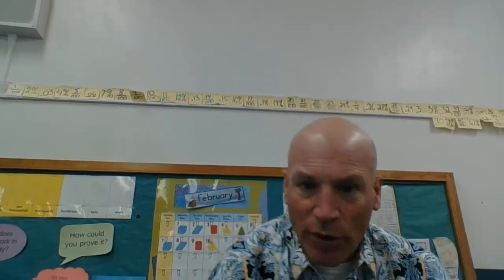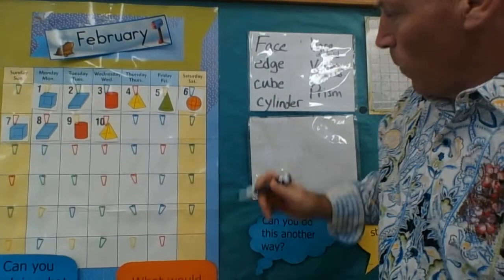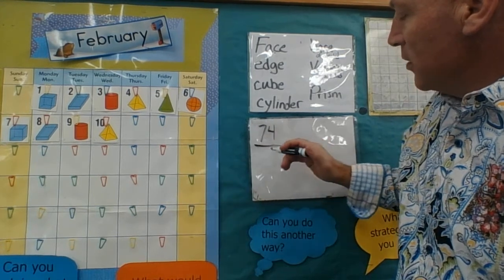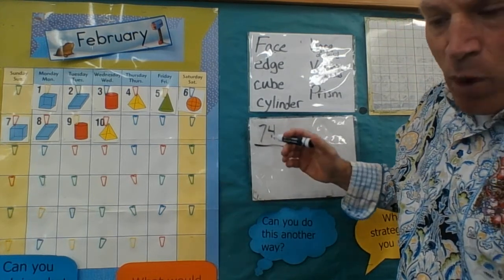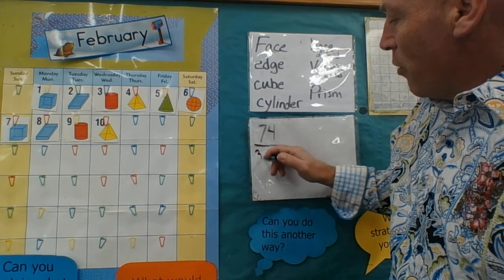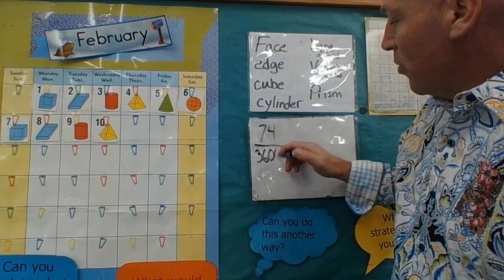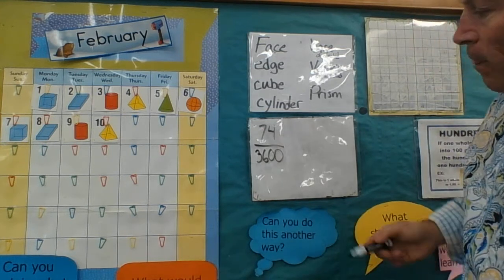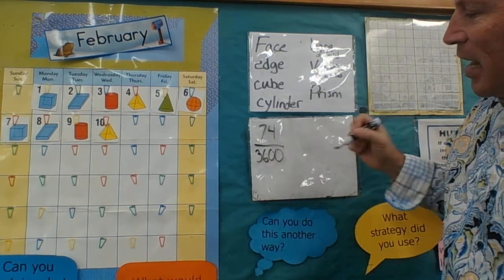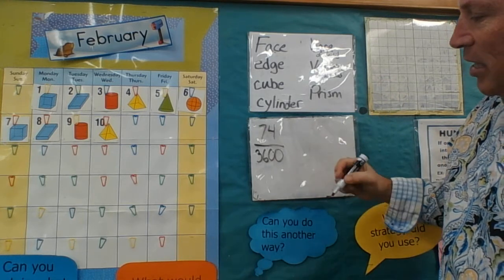Okay, so let's go into our laboratory of our whiteboard here, and let's figure this out. So we have 74 days. And what percent is it out of a 10-year-old whose birthday is today? That would be 3,600 days. Now, like I told you yesterday, whenever you see a fraction, it is the same thing as a percent, just written in a different way.